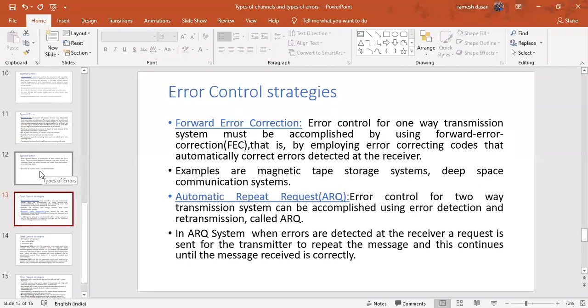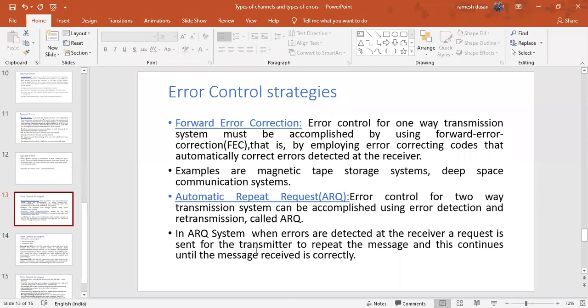Whenever the transmitter receives the negative acknowledgement, then automatically the transmitter retransmits the message. That's why it is automatic repeat request. Is my point clear? Once again I'm repeating, error control for two-way transmission system can be accomplished using error detection and retransmission, which is called ARQ.